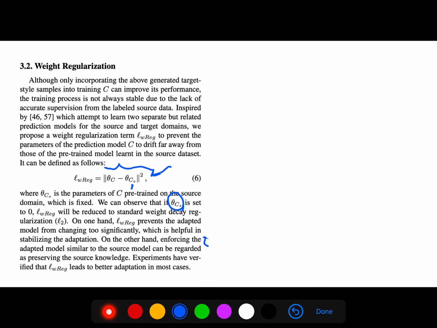On the other hand, enforcing the adapted model to be similar to the source model can be regarded as preserving the source knowledge. This always reminds me of one thing. In continual learning, we don't want to change the parameters each time we have something new. So it's a trade-off between rigidity and flexibility, plasticity. I remember the plasticity-stability dilemma in neuroscience.